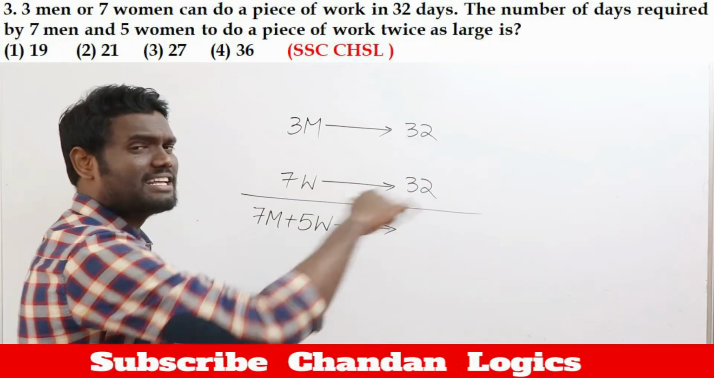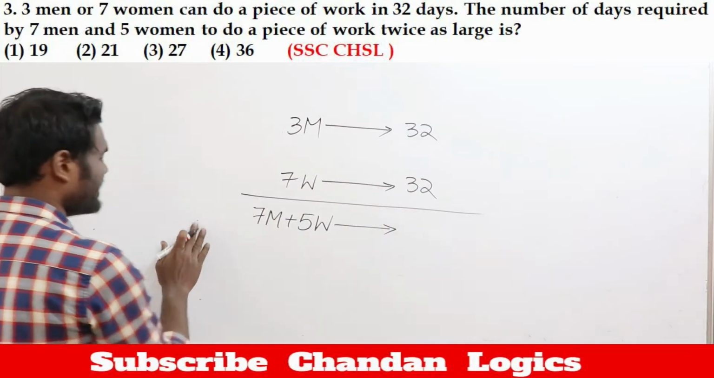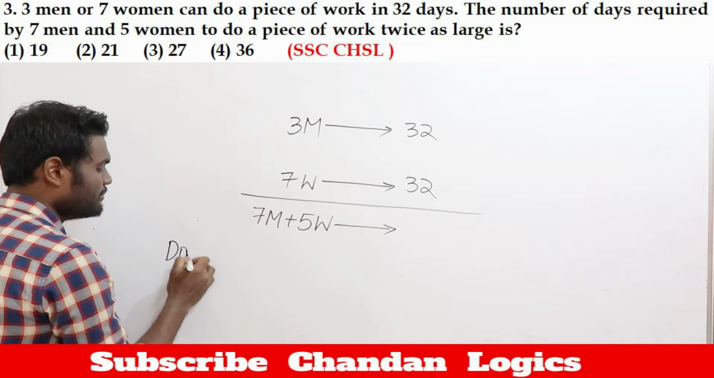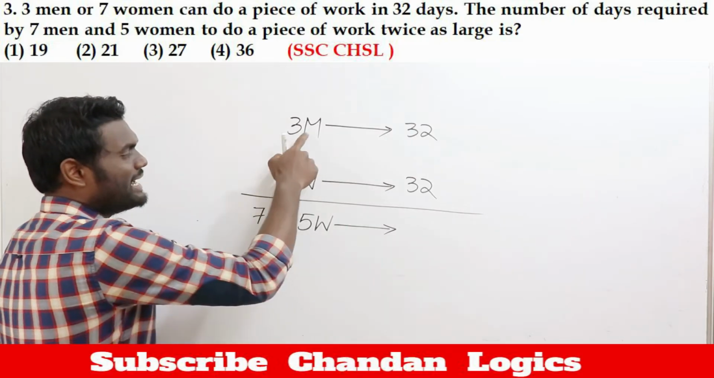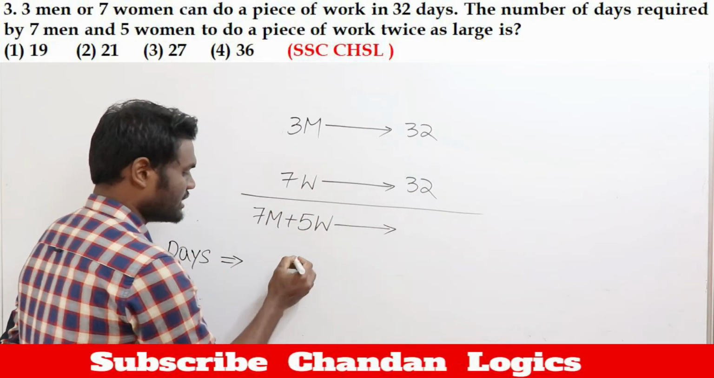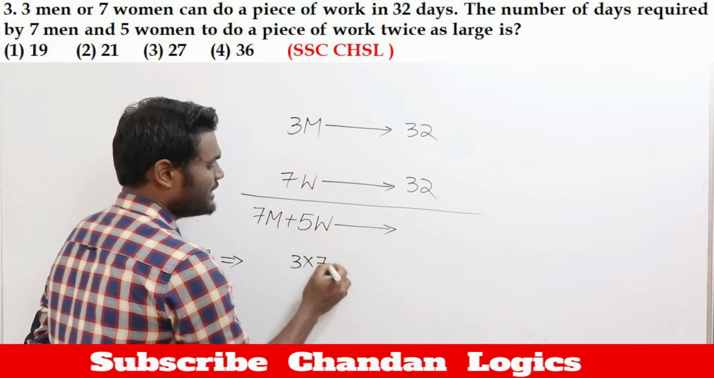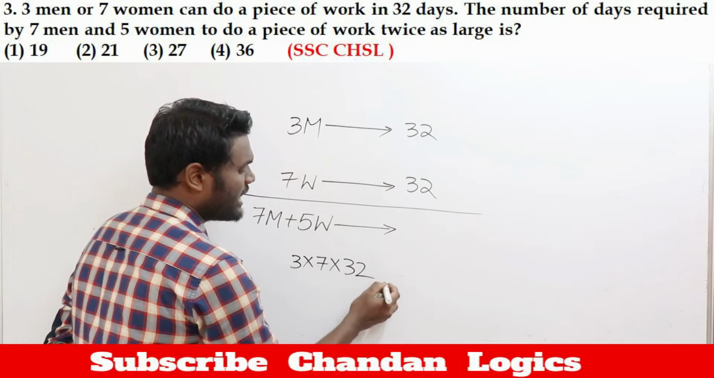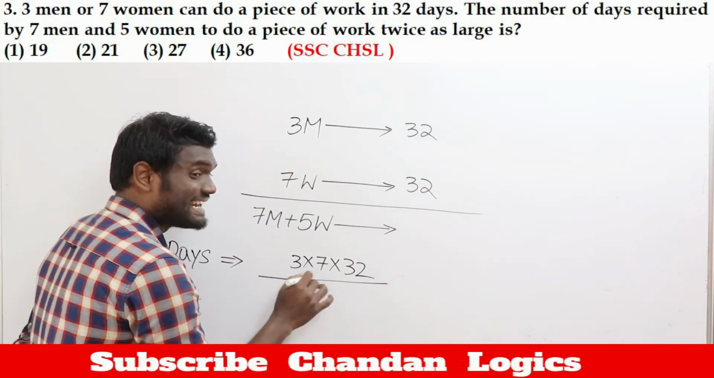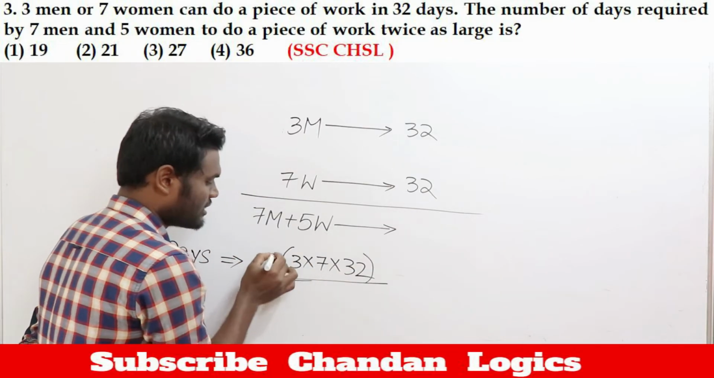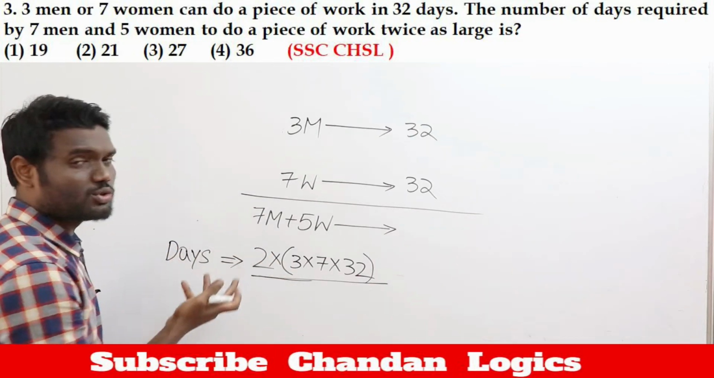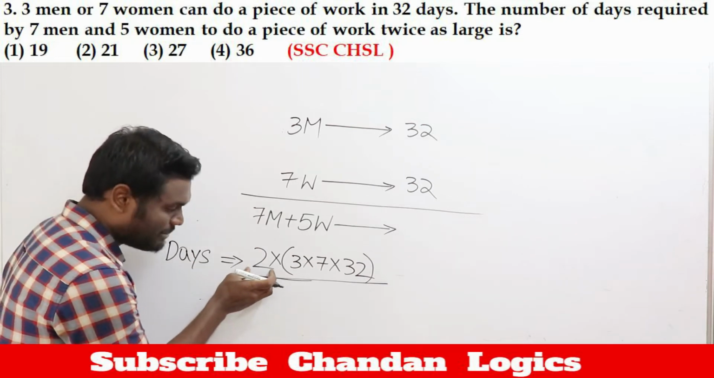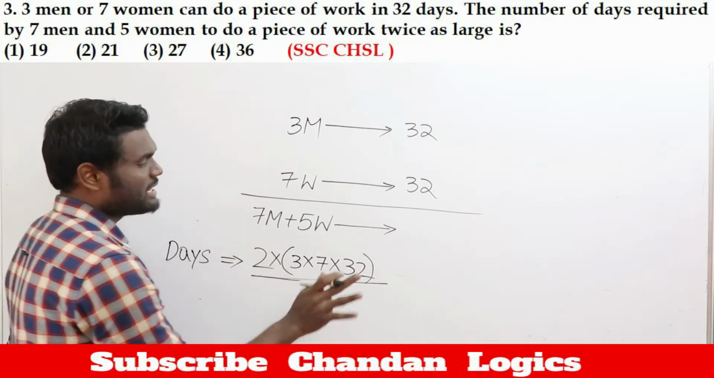Okay, simple. Even if it is double or triple, whatever it will be, it's not a matter. Our concept is going to be simple. Directly calculate. Now days is nothing but multiply the numbers whatever you have in the question. This is 3 into 7 into 32. But the question is saying double, so you need to double the work. This is the only difference. In the previous question it was the same work, but now it is double the work, so you need to double it. Again the same procedure.